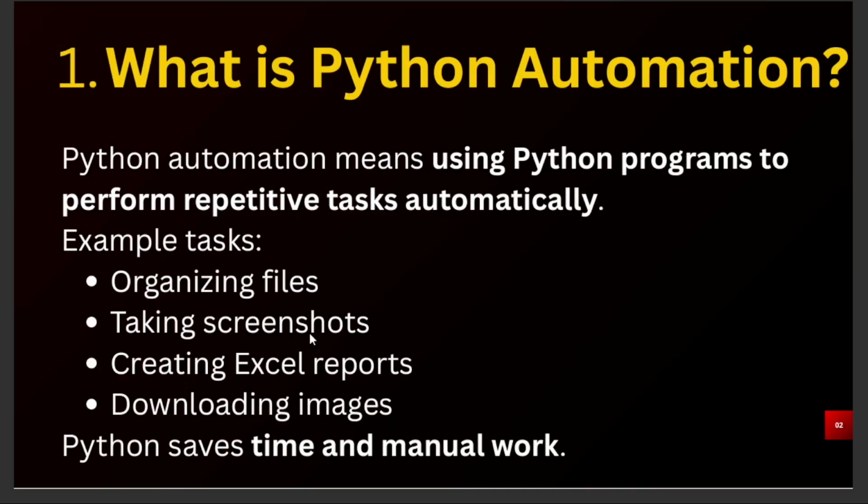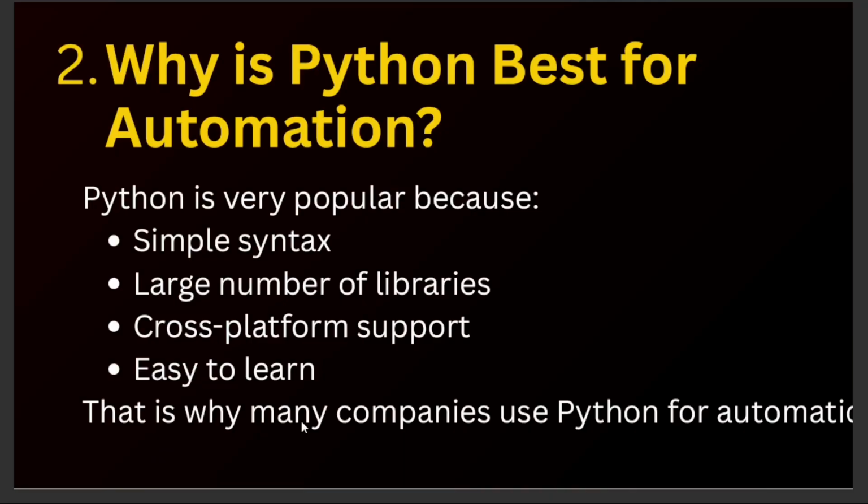Screenshots. Taking screenshots also can be done by Python automatically. Creating Excel reports, creating Excel files, all those things can be performed by Python. Downloading images automatically. So, like this, Python saves time and manual work by doing things automatically. Let's come to the second question. Why is Python best for automation?